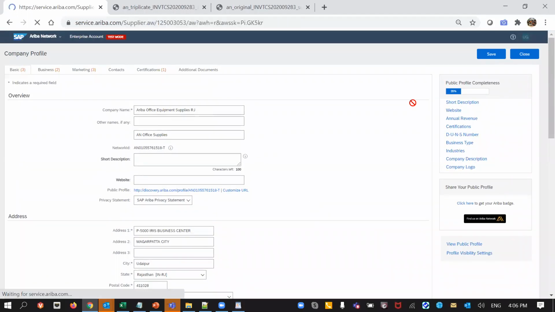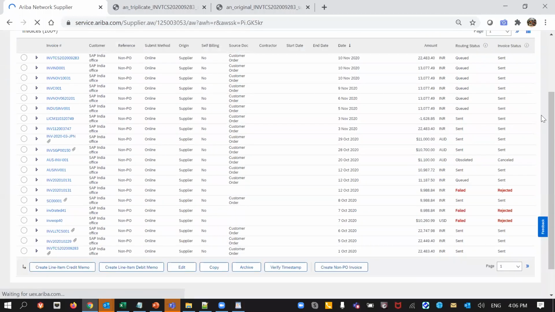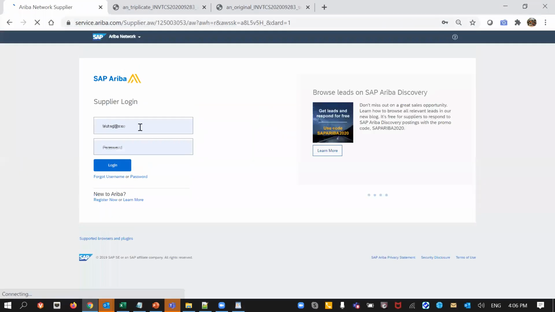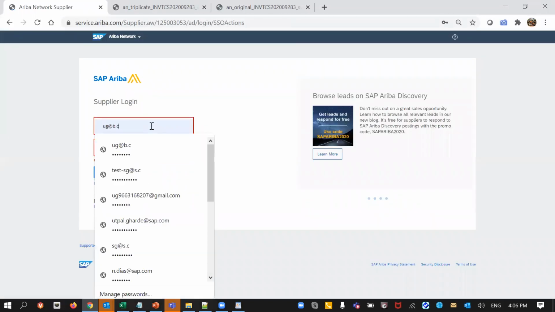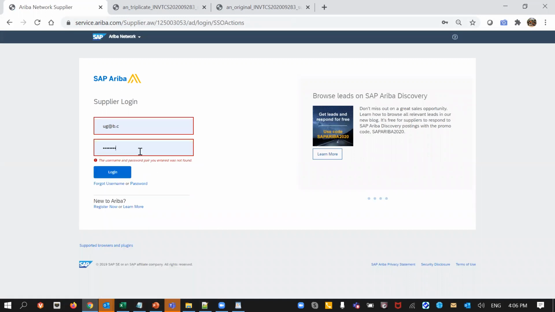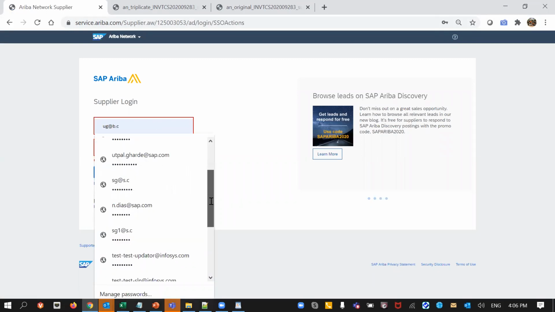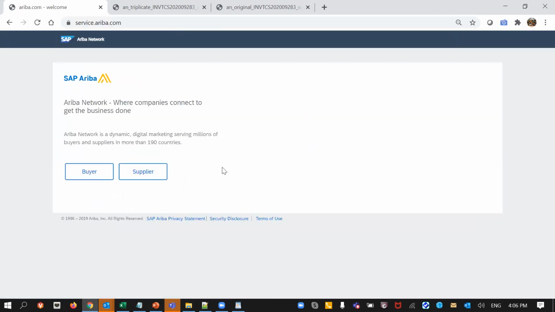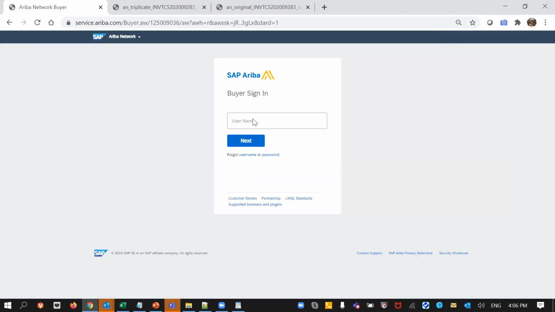Now let me quickly go to the buyer side. From a buyer's point of view, I know that the Ariba consultants will actually be setting it up, or they can help you set this up. But just to give you a brief about this information, I don't know, something happened. Okay, sorry, this is the supplier portal. I'm just trying to log in with the wrong ID.